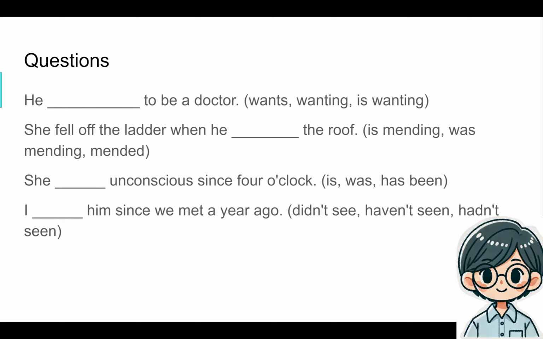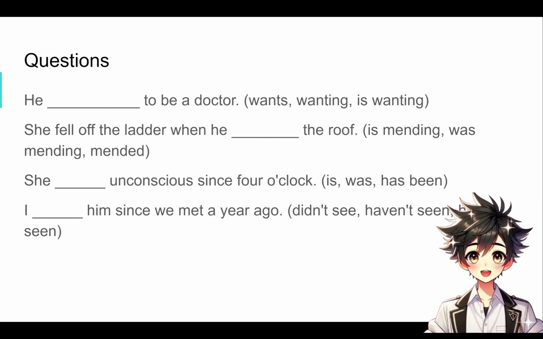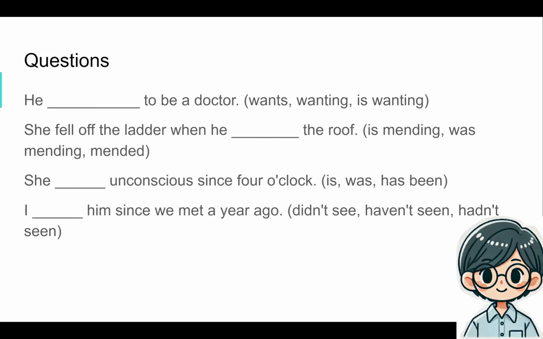So imagine if you will, a police officer goes up to I, and he says, "Mr. I, have you seen this man?" Right? And then I would say, "I haven't seen him since we met a year ago." "Have you seen him recently?" "No, I haven't seen him recently." I haven't seen him, in fact, since we met a year ago. Right? So, that's the end of the lesson.